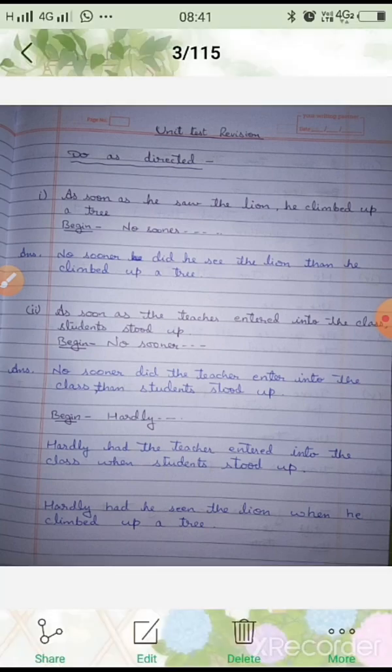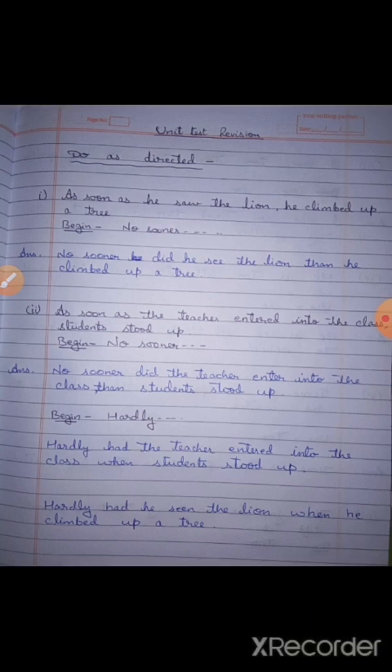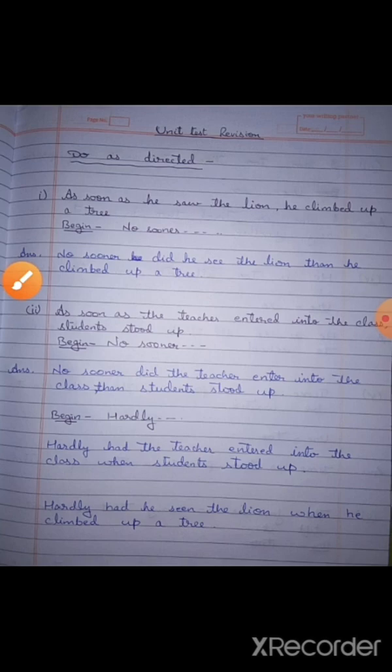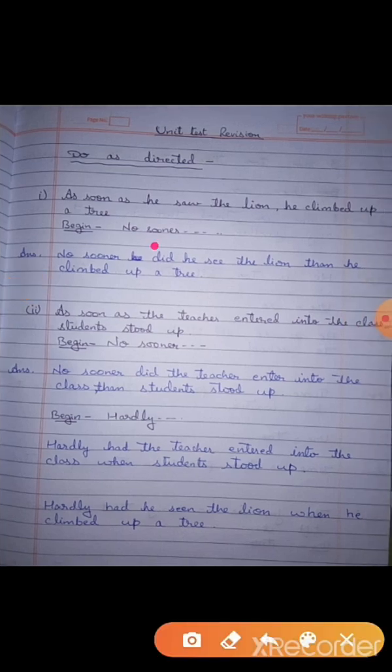Now, the same sentence which is written using "did" with "no sooner", we can also use "had" in this. But in this case, if we use "had" in place of "did", then what will change is that we have to use the third form of the verb here, that is "seen". It will become: No sooner had he seen the lion than he climbed up a tree, and the rest of the things will remain the same. I hope it is clear.